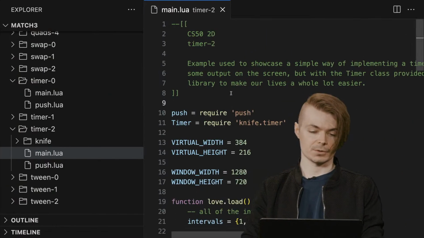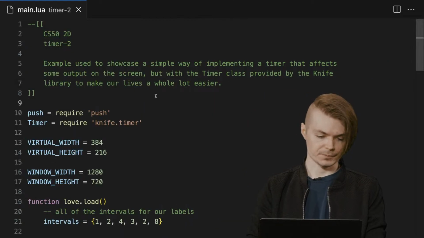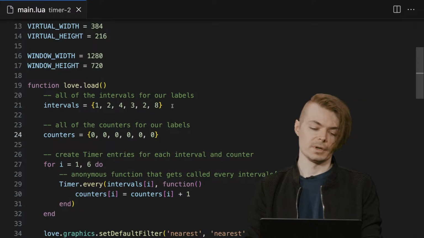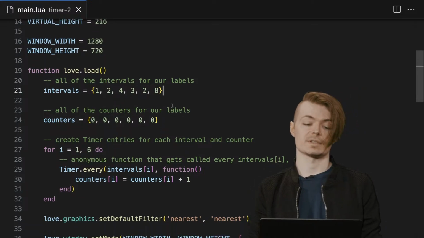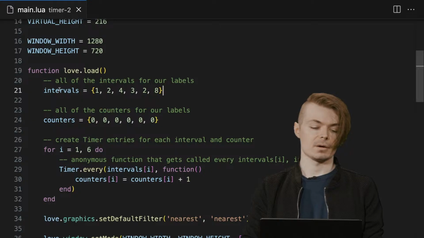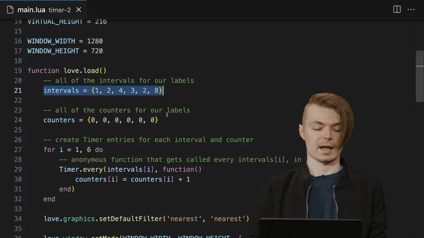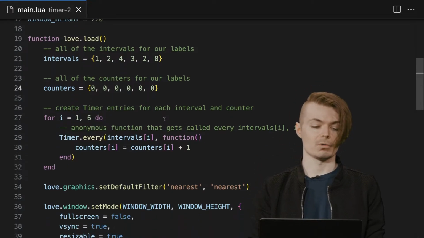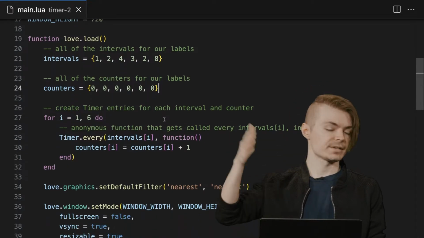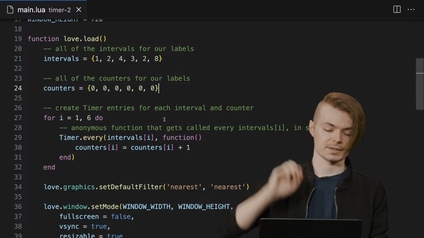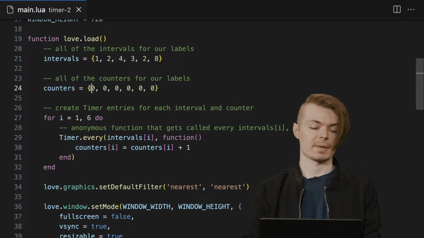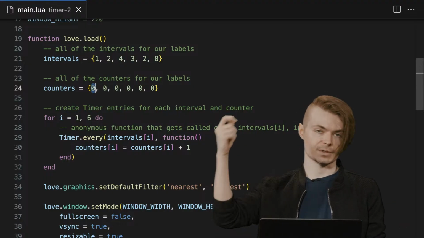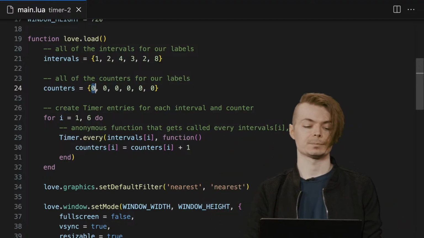I'm going to go back over to timer 2. The key difference here is that instead of doing all the things that we were doing previously, I can set a group of intervals. I can then set a group of counters. And then I can just iterate over all of those. Recall we had every 1 second, every 2 seconds, every 4 seconds. And then we have the counters that should map to those, the actual incremented numbers to show how many of those blocks of time have elapsed.